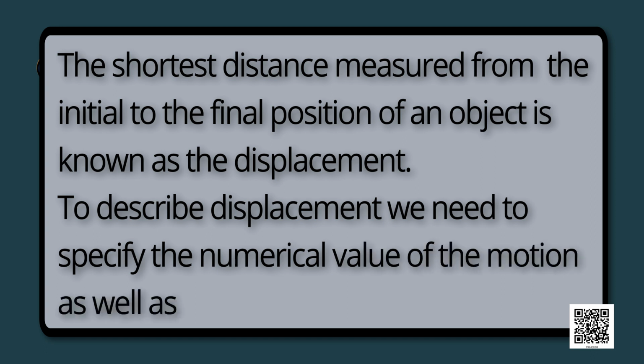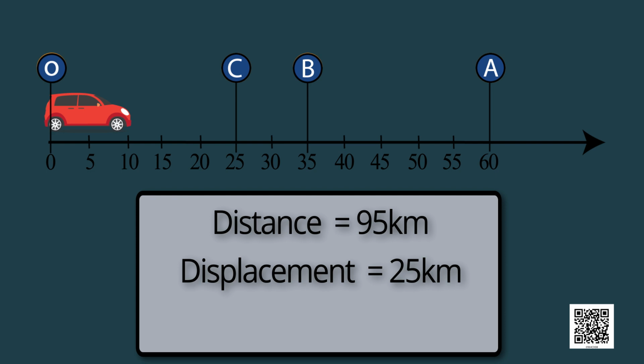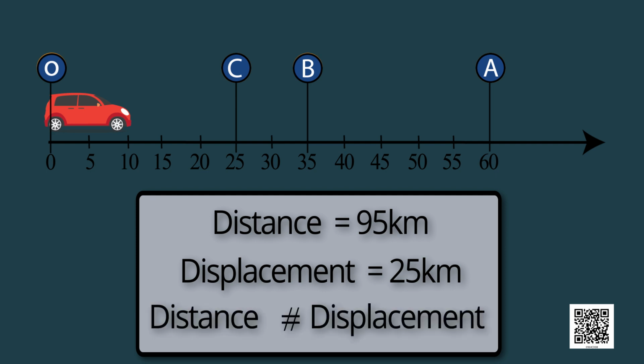For example, as we saw in this case, the distance covered by the car is equal to 95 km, whereas the displacement of the car is 25 kilometers. Thus, the magnitude of displacement is not equal to the distance or path length covered by the car.